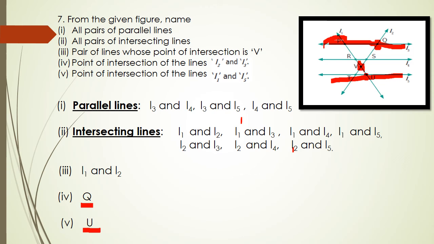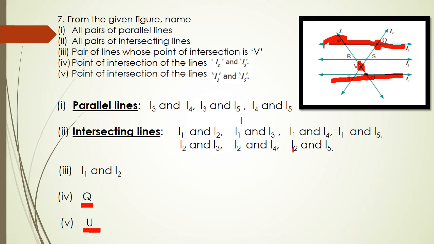The questions: all pairs of parallel lines, all pairs of intersecting lines, the pair of lines whose point of intersection is V, the point of intersection of the lines L2 and L3, and finally the point of intersection of the lines L1 and L5. Is it clear? So you have to identify. First one is parallel lines.